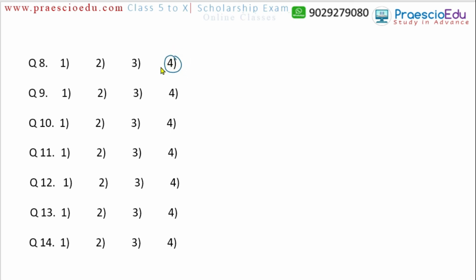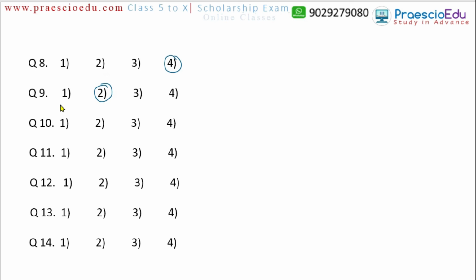Now question number 9: day, pay, way and may. Day, way and may are all nouns, but pay is a verb, an action of doing something. Way is a noun related to a road or a direction, may is a month, and day is also a noun. So pay is the different one, option number 2 for question number 9.